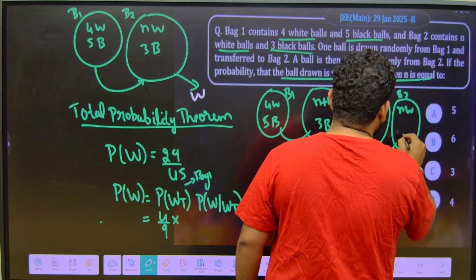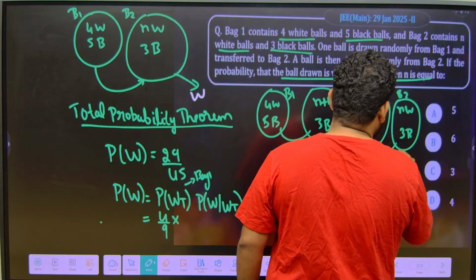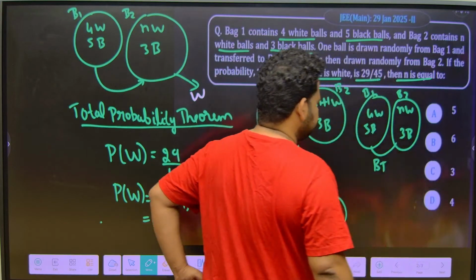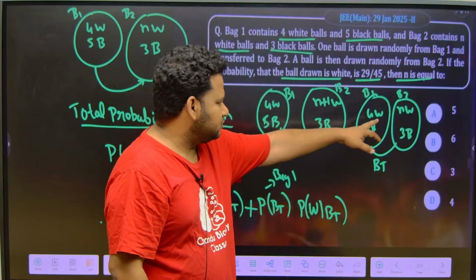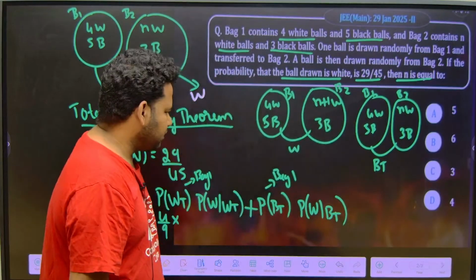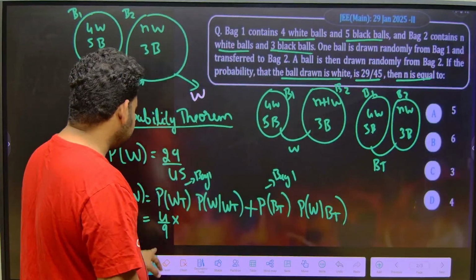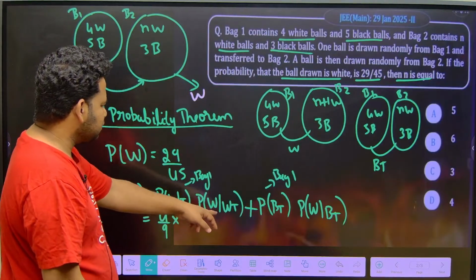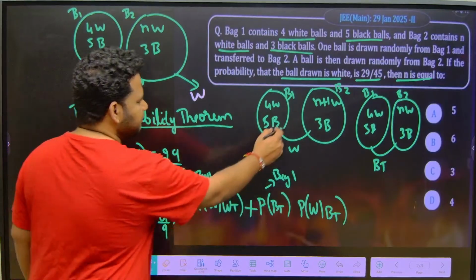This will be 3 or 4 black balls, whatever it is. So we have to focus only on n. That's all. Now see here, 4 into 9. Probability of white is how much? One white ball is transferred, so how many white balls are there here?